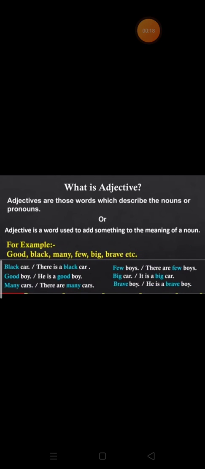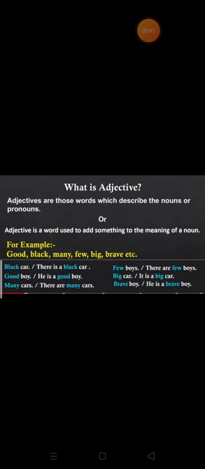Children, in the last video, we learnt articles, and in this video, we will learn adjectives. Children, adjectives are those words which describe the noun or pronoun, or we can say that an adjective is a word used to add something to the meaning of a noun. Simply, adjectives are the words which describe a noun in any sense. They give some information about the noun.